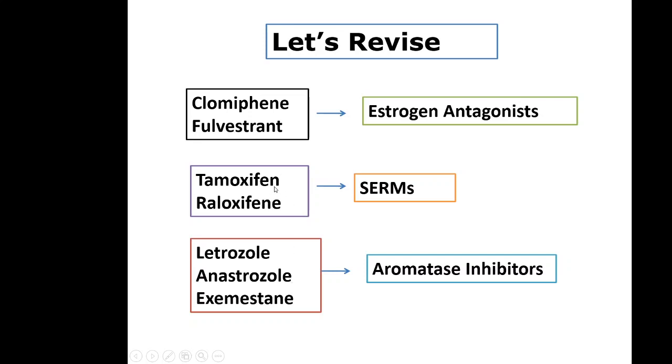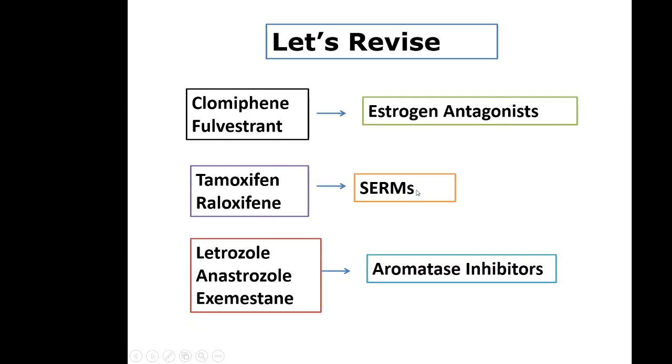Tamoxifen is used in breast carcinoma, raloxifene is used in osteoporosis. So remember all these drugs, always remember classification from left to right and right to left. Whenever you read some classification, go through it both ways, left to right and right to left. Like estrogen antagonists are clomiphene and fulvestrant. Clomiphene and fulvestrant are estrogen antagonists.